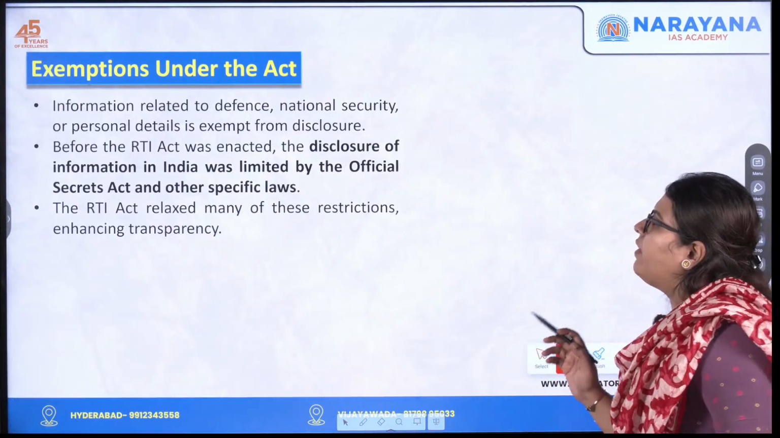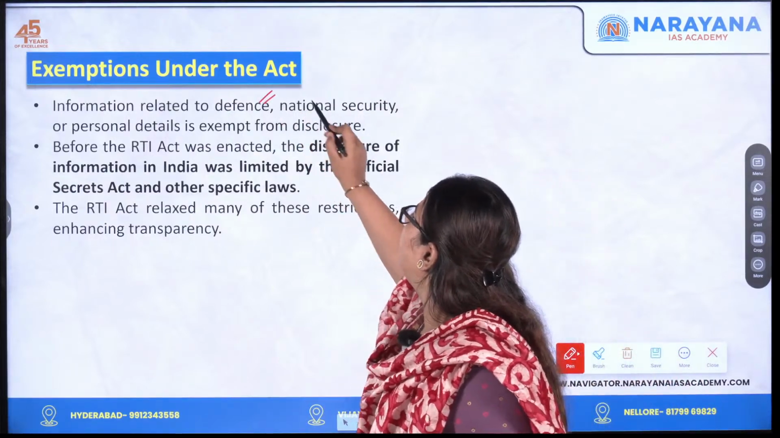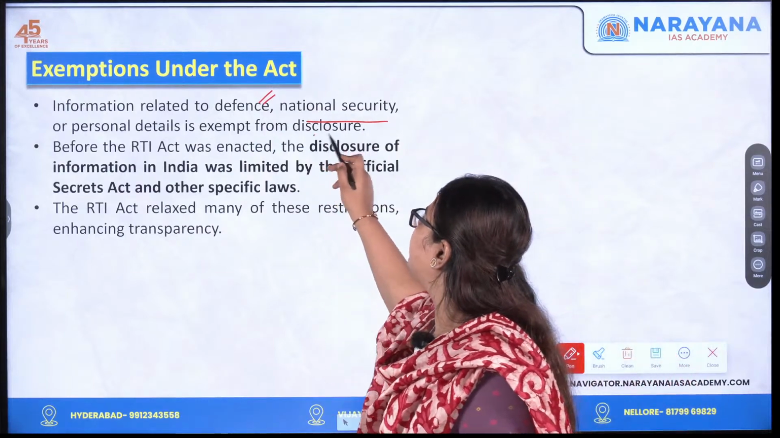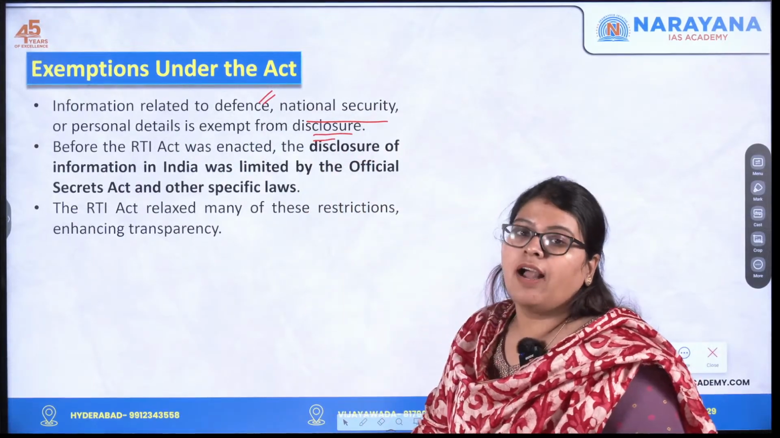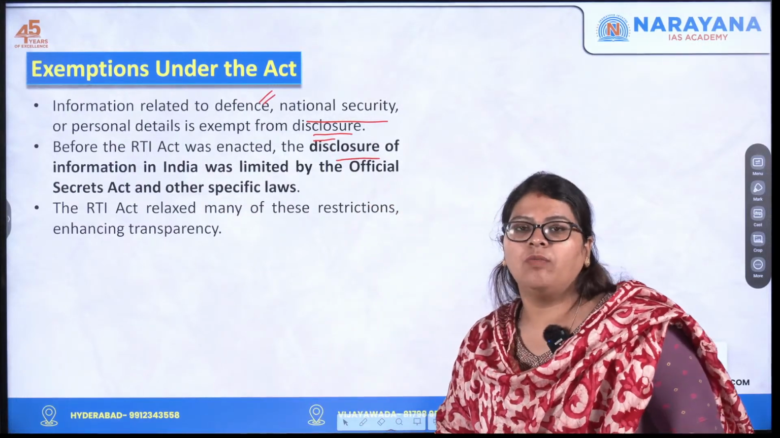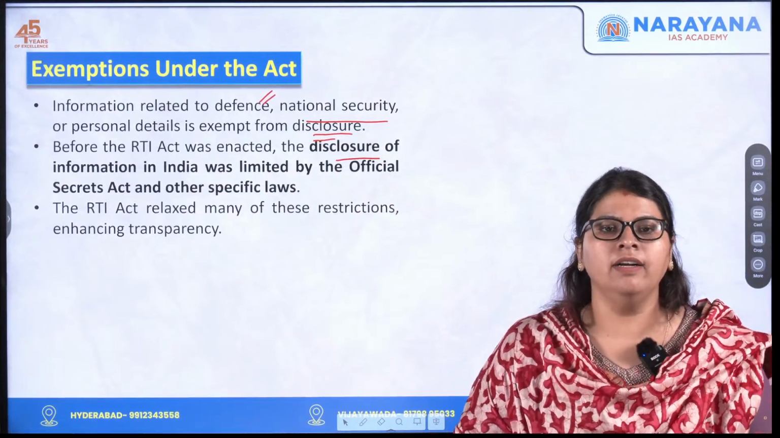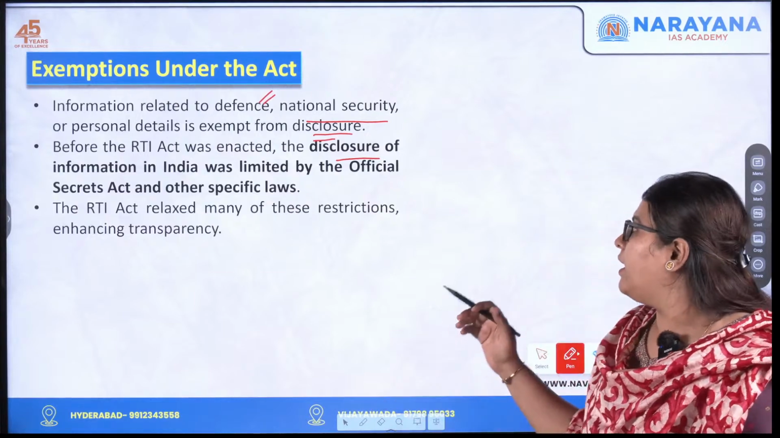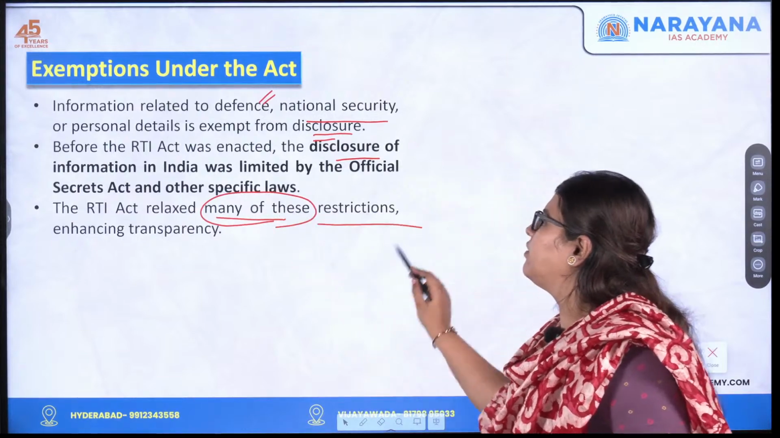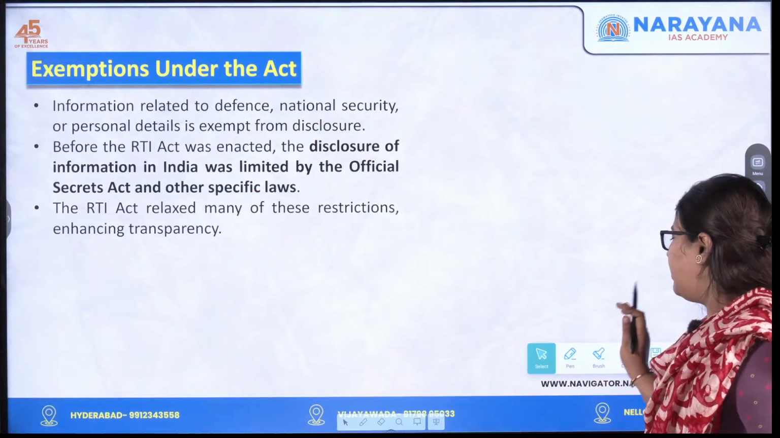That is very, very important. Any information that is related to defense, national security, or personal details of a particular person is exempted from disclosure. Before the RTI Act was enacted, the disclosure of information in India was limited, or overseen by the Official Secrets Act and other specific laws. Here the RTI Act has relaxed many of these restrictions, thereby enhancing transparency as well as accountability.